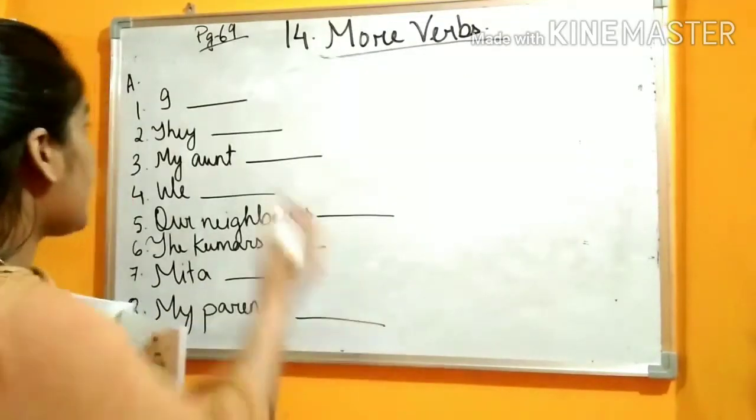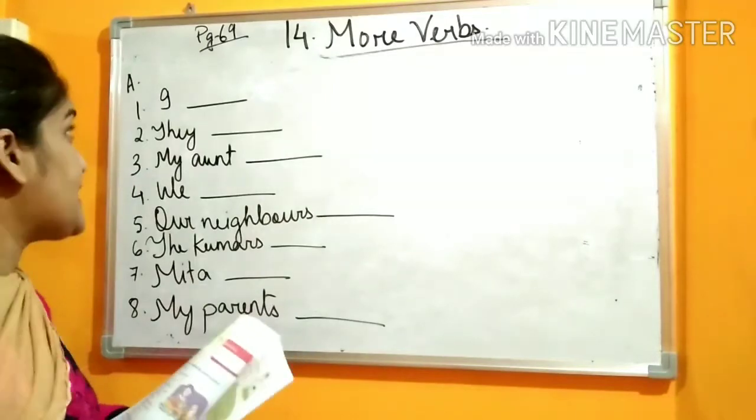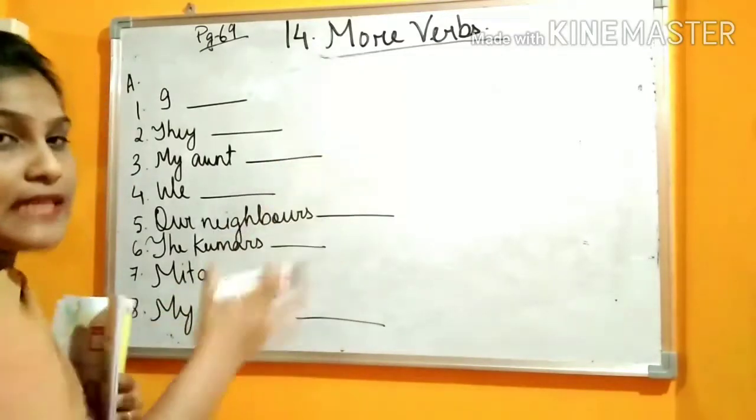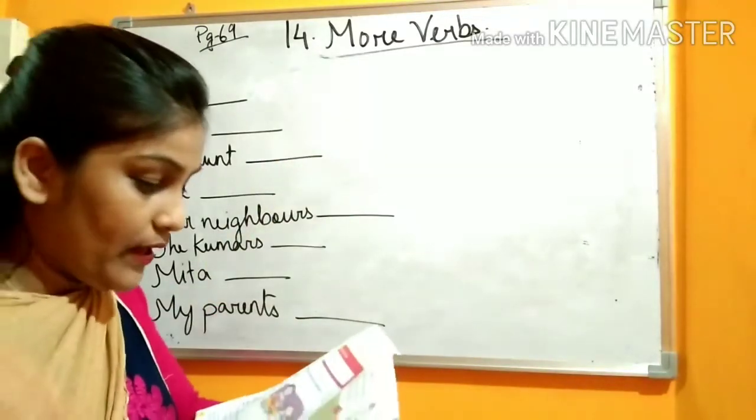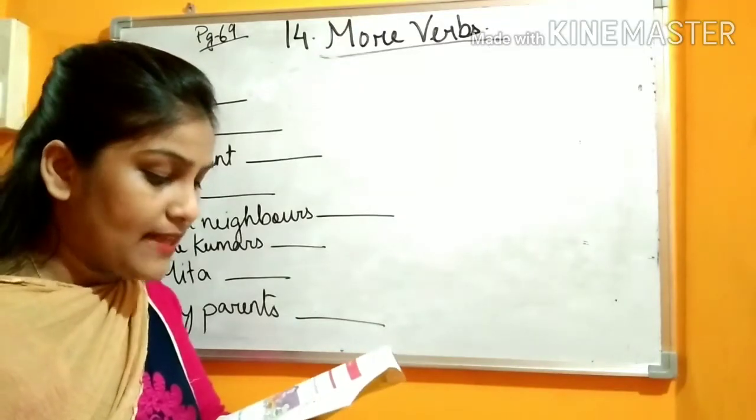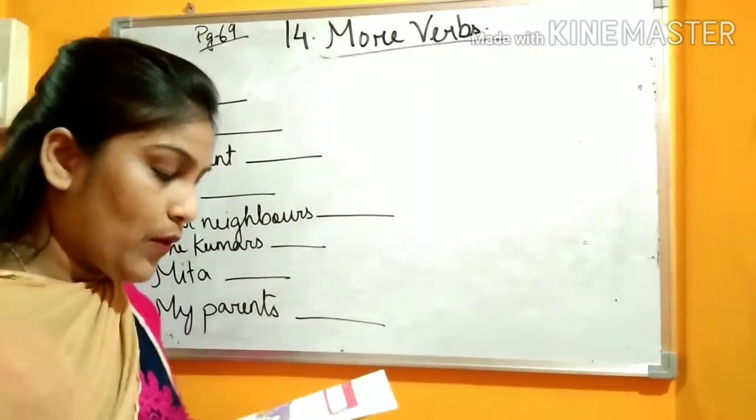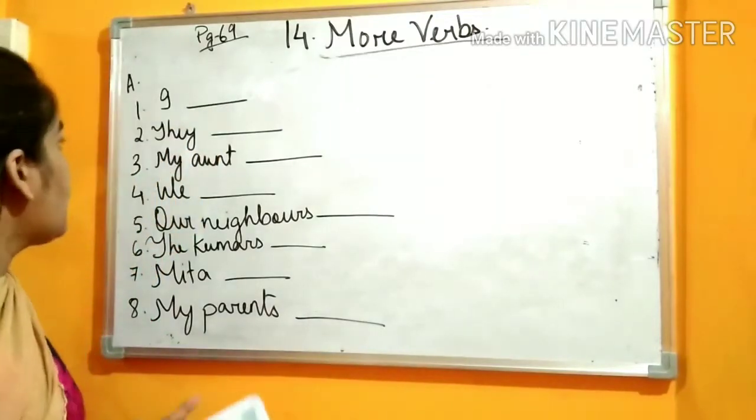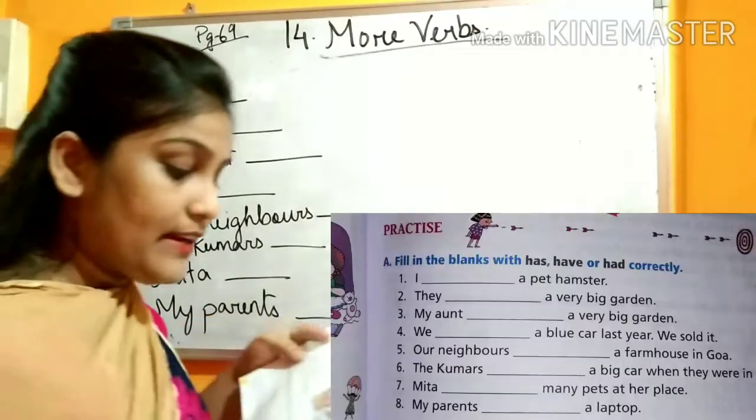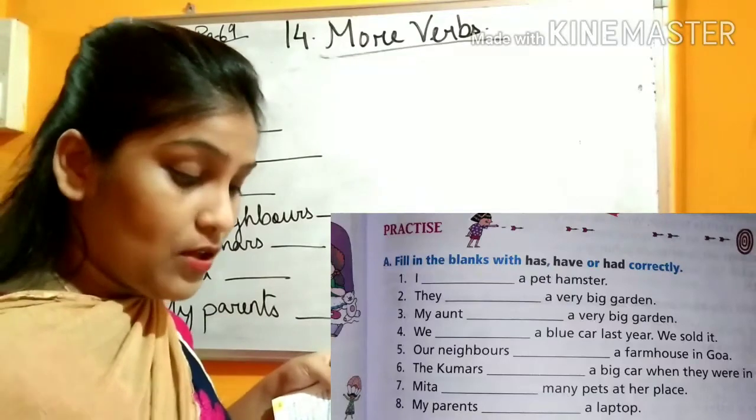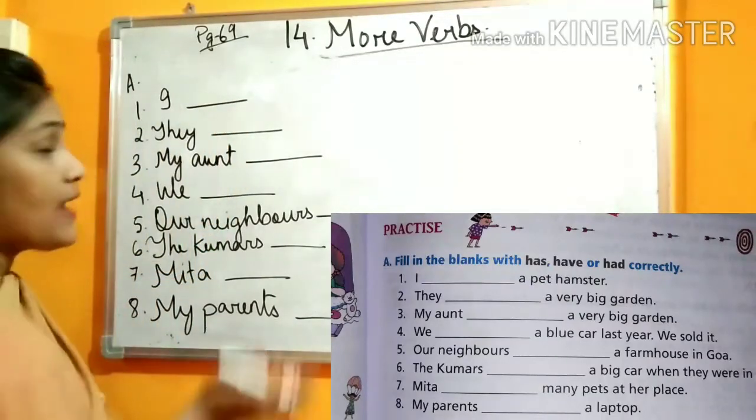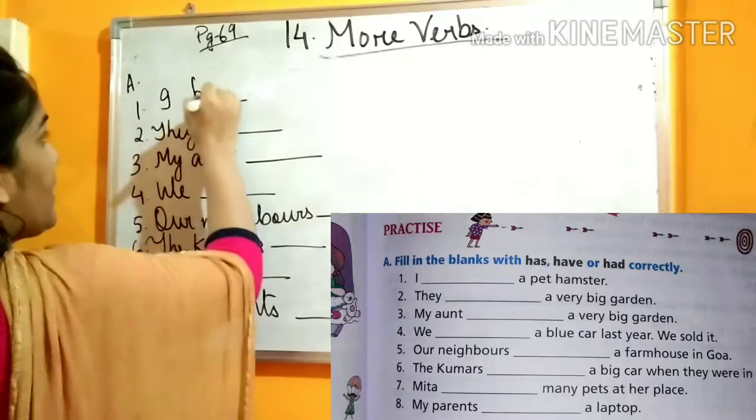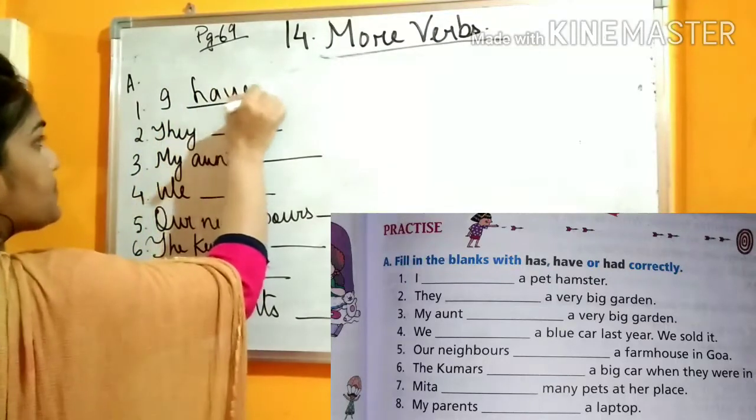Now, question number A, page number 69. I have not written the full sentences. It is there in your book. Fill in the blanks with has, have or had correctly. So, you have to use the correct verb. Number 1, I dash a pet hamster. So, with I, what do we use? Have. Yes, I have a pet hamster.